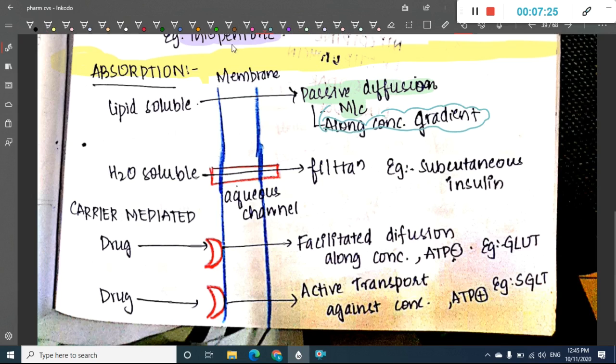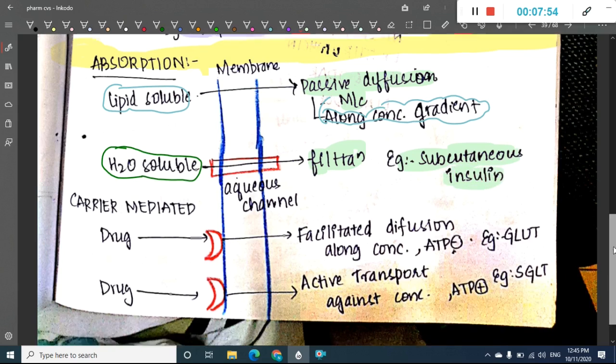Then if they are water soluble drugs, there is no chance that they can cross the membrane, right? They require something which will help them to cross the membrane, and that something is nothing but the aqueous channel. So this is called filtration. And an example of this is subcutaneous insulin.